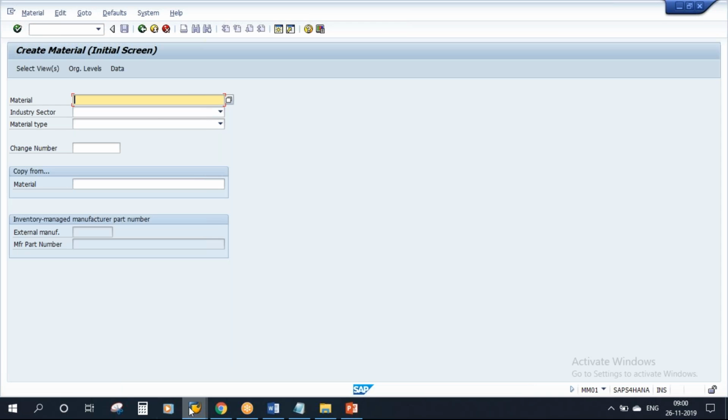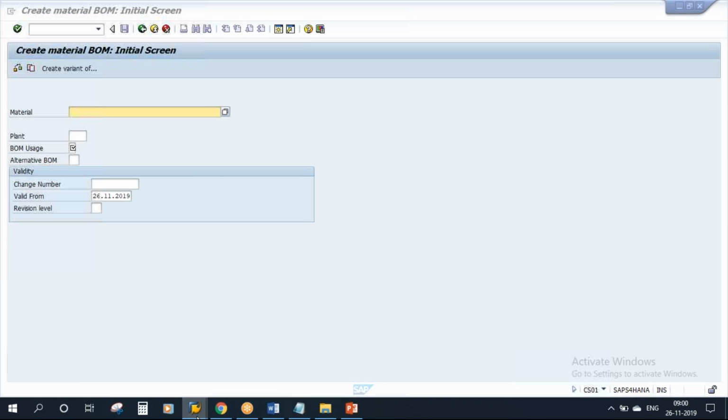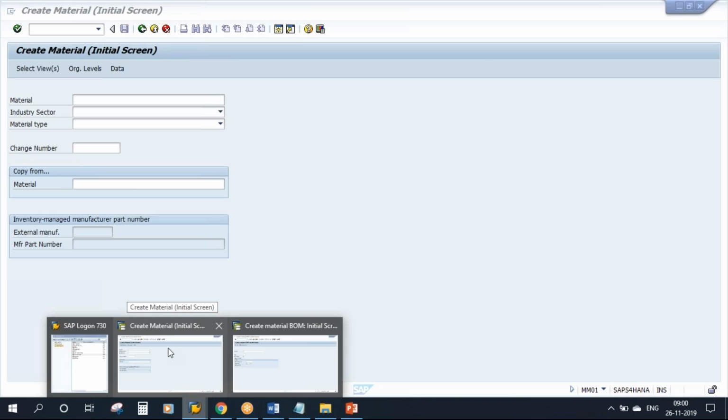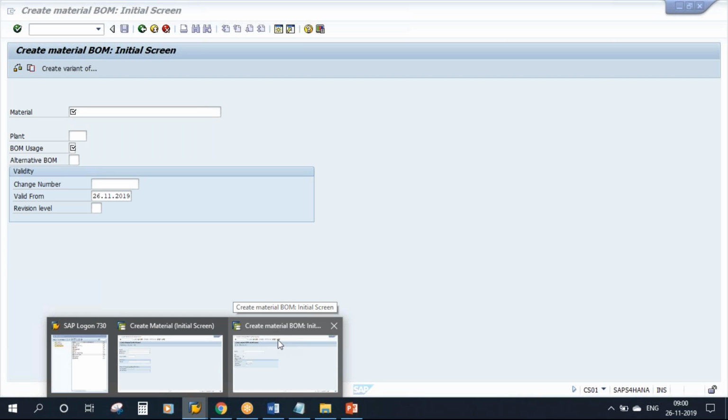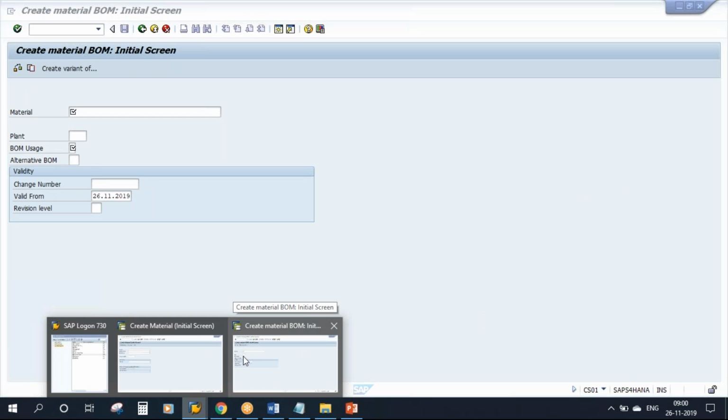Let me go to a different transaction, CS01. So in one session you are creating a material, and in another session you are creating a BOM. We are on two different transactions.